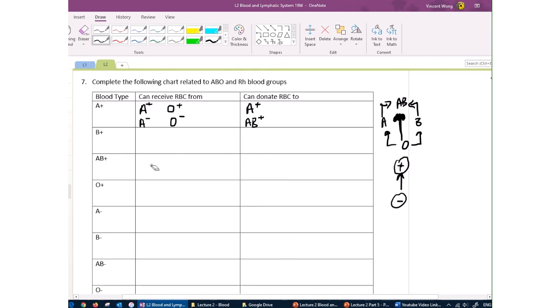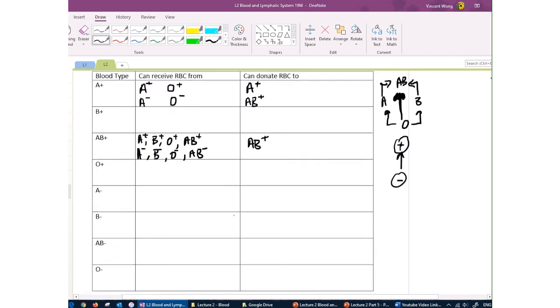If you're AB positive, who can you receive from? Well, if you're AB positive, you are really lucky, because AB can receive from everybody. So you can receive from A, B, O, and AB. And if you're positive, you can kind of double dip. You can receive from the positive people, and you can receive from the negative people. So who can you donate to? Only other AB, no one else. Because AB can give to anyone other than the same blood type, and positive can only give to positive.